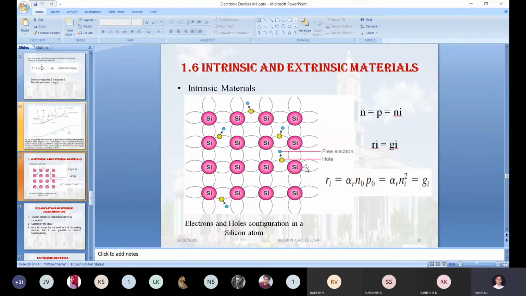In the intrinsic semiconductor, there are only two things we can do here. At 0 degree Kelvin, the outermost valence electrons have some energy, and with that energy they do two jobs, as we discussed in the previous classes. The first set of energy is utilized for simply roaming in the same orbit. The second set of energy is utilized for the valency stabilization job. These two things happen at 0 degree Kelvin.